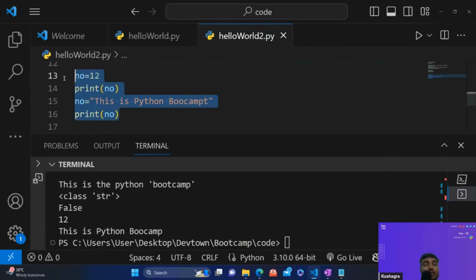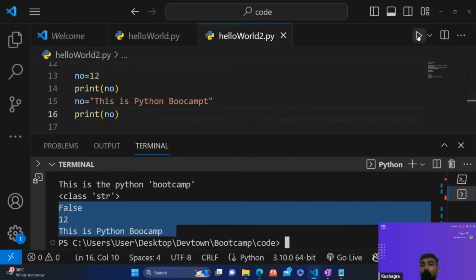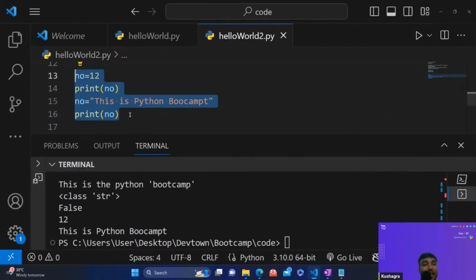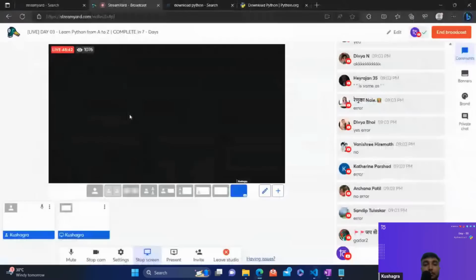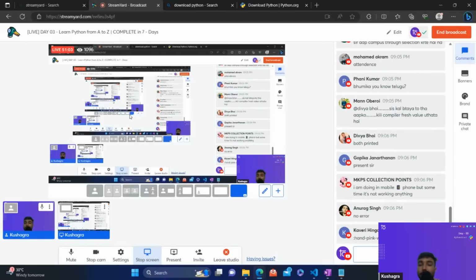You can see this is not giving an error, guys. This is running properly and I'm getting an output. Let me run it again. There is no error in this code and it is running perfectly fine. I hope that those who are coming from a Java or C++ background must be thinking that this is an error, but this is not an error in Python, guys. This is absolutely correct code. Is this statement clear? I hope that this is clear to you guys.